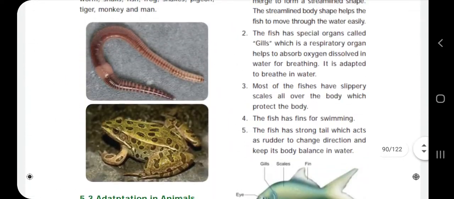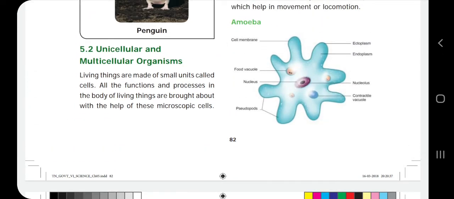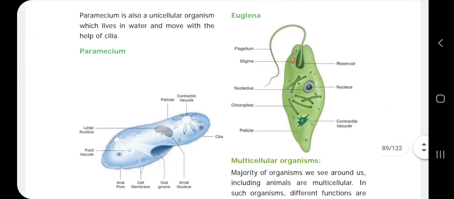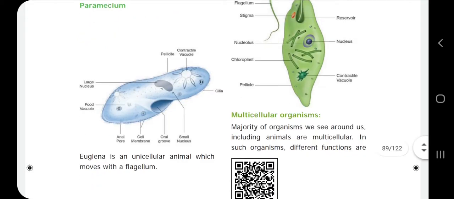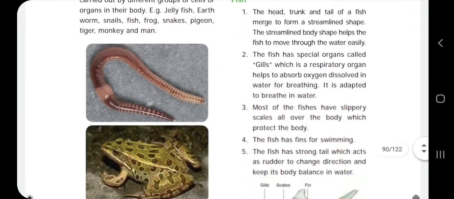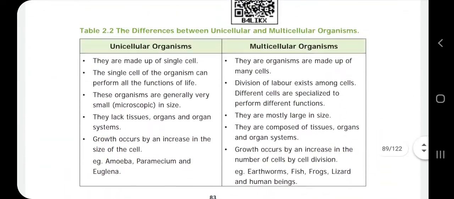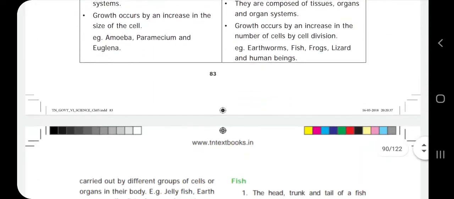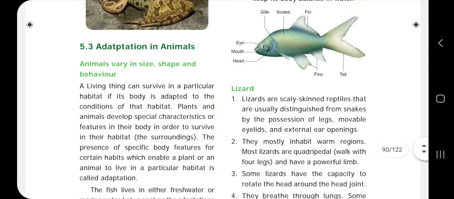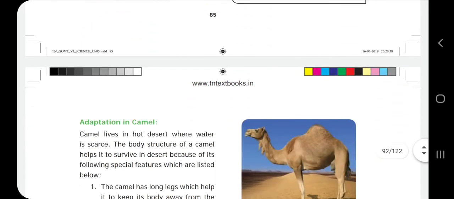You are going to draw a diagram. So what diagram are you going to draw? You have to draw the structure of amoeba and label the parts, and draw the structure of paramecium and label the parts, and euglena also you have to label the parts, and you have to draw the structure of fish. So how many diagrams do you have to draw? Euglena, paramecium, amoeba and also fish. So 4 diagrams you have to draw, and you have to label their parts. This is the activity you are going to do in today's class.